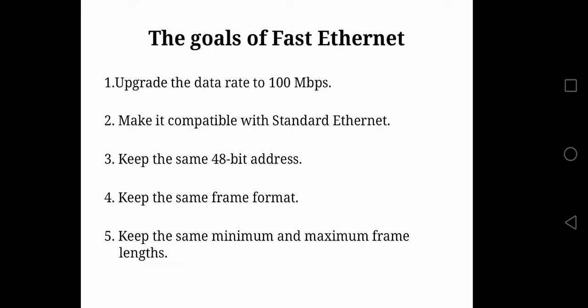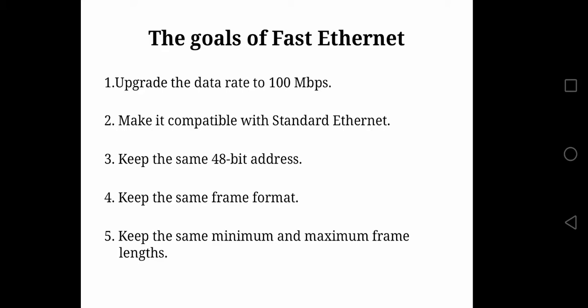Third one, keep the same 48-bit addresses. Already we have seen in the frame format of standard Ethernet, the destination address field had a length of 6 bytes and the source address field had a length of 6 bytes. The same 6-byte address field is used in Fast Ethernet, where 1 byte is equivalent to 8 bits. Hence 6 bytes times 8 gives an address length of 48 bits.